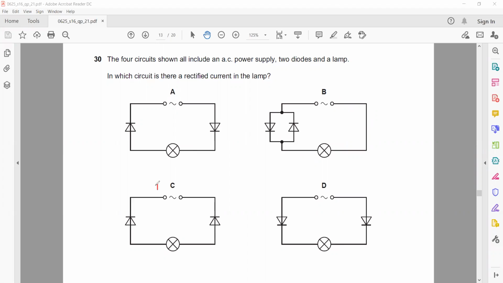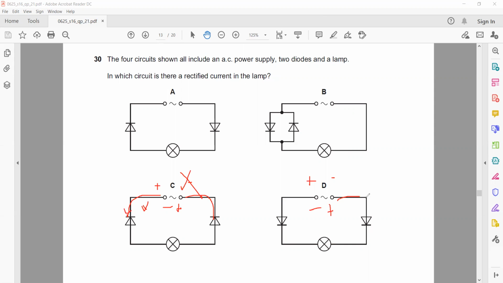What about this one? If positive, negative, it will block. So no current. Next moment, positive, negative, so it will also block. So no current. So this is not rectified. It does not have current at all. What about D? If this is positive, the current will pass here, but it will be blocked. So no current, because it should flow through each component.